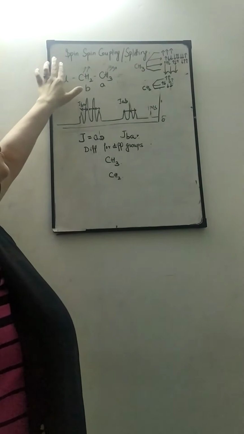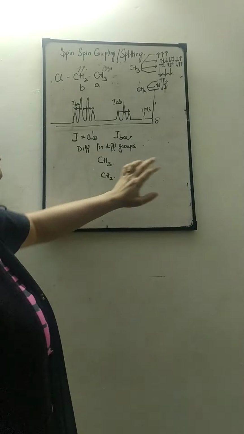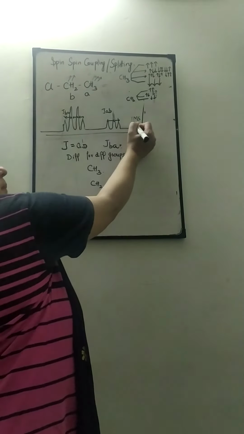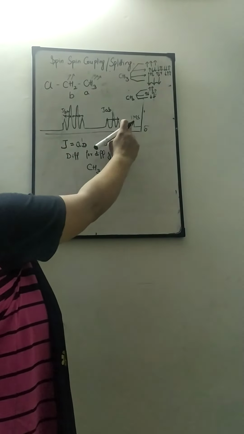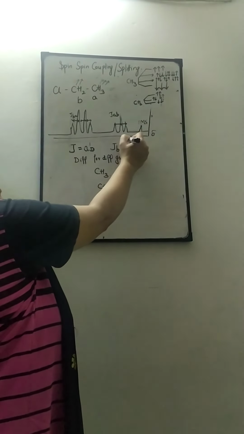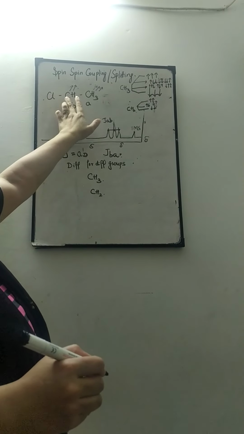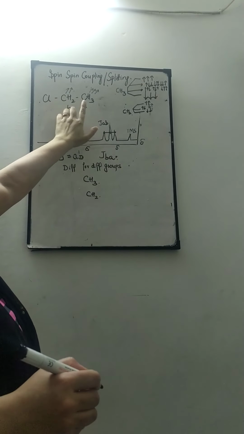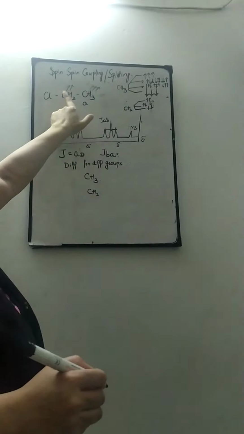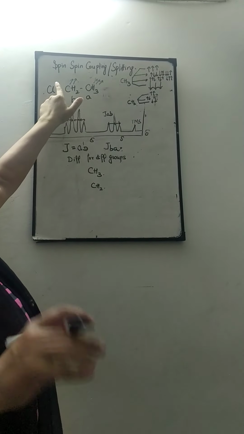Now we will be talking about spin-spin coupling or spin-spin splitting. We know that for measuring the NMR spectra, tetramethylsilane is used, and wherever the peak comes, this is referred to as the chemical shift or the delta for the corresponding groups. For example, in the case of ethyl chloride, there are two types of protons, CH3 and CH2.